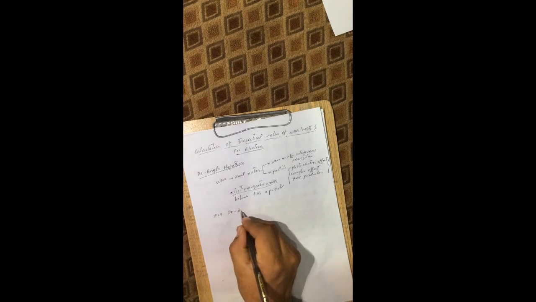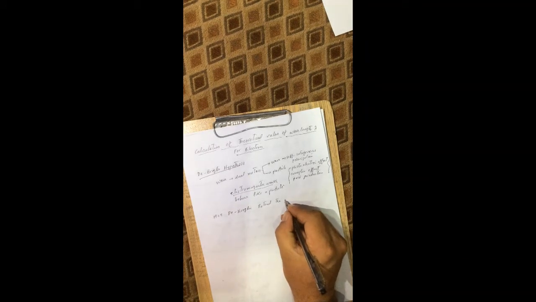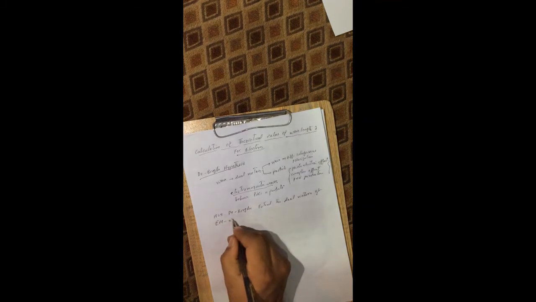So next, in 1924, de Broglie proposed that... de Broglie extended the dual nature of electromagnetic waves to material particles.